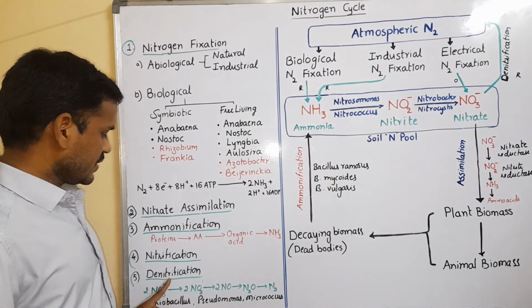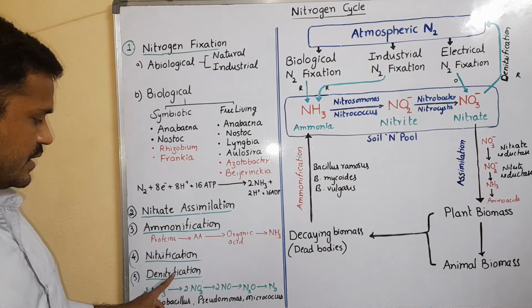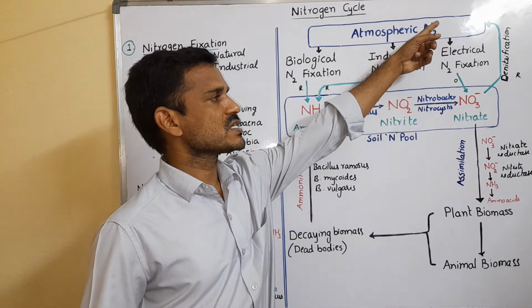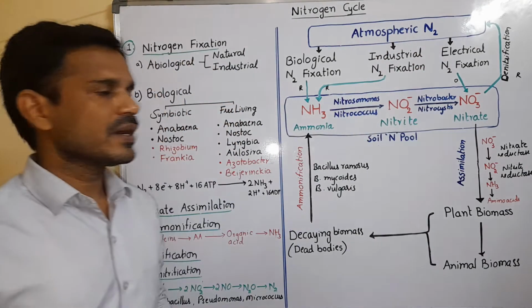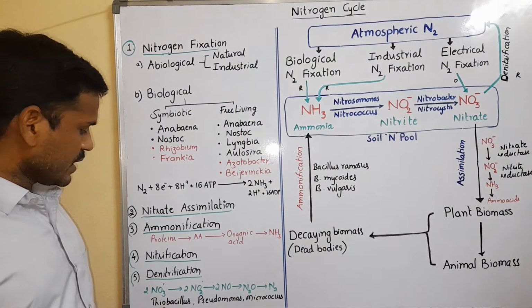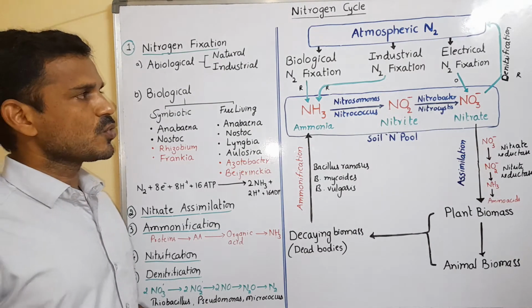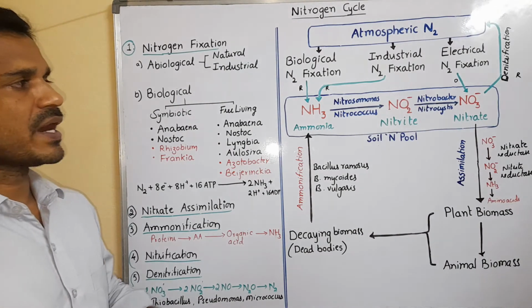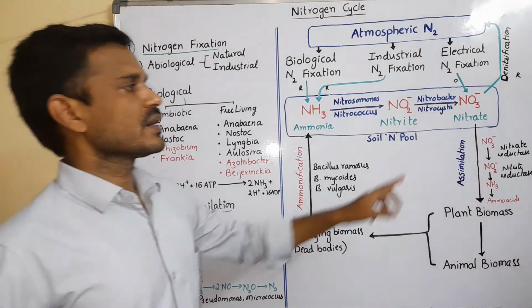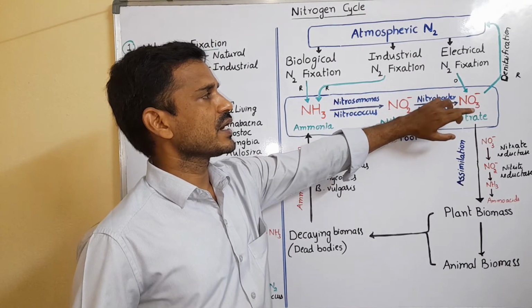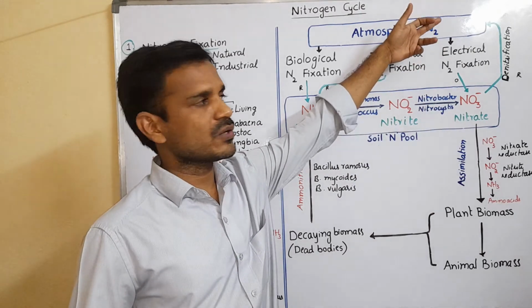In the denitrification step, nitrate is converted into atmospheric nitrogen by denitrifying bacteria like Thiobacillus denitrificans, Micrococcus and Pseudomonas denitrificans. These bacteria convert some of the nitrate present in the soil, not all of it, back into atmospheric nitrogen.